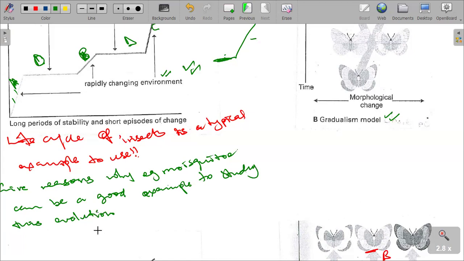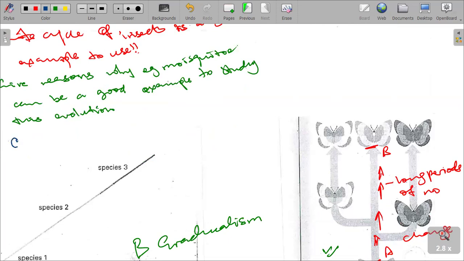So one good thing is that mosquitoes reproduce very fast.